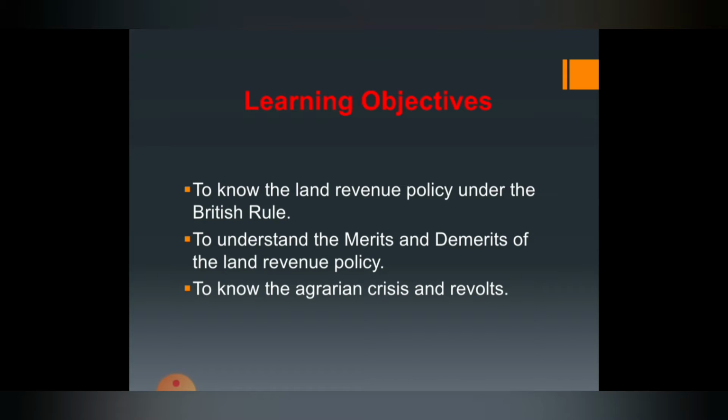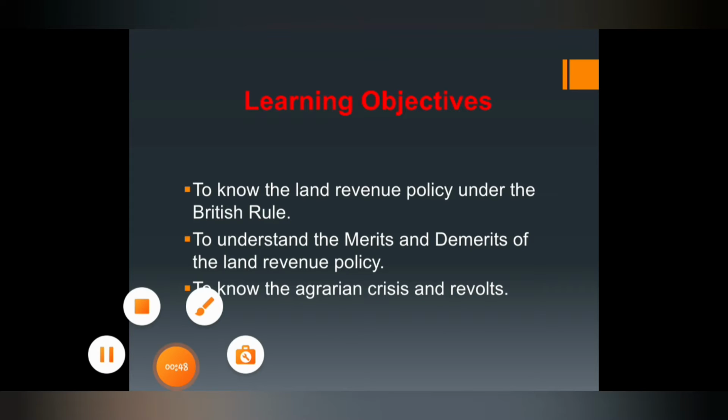So learning objectives. First one, to know the land revenue policy under the British rule. Second one, to understand the merits and demerits of the land revenue policy. We'll be understanding what it is. And the last one is to know the agrarian crisis and revolts.